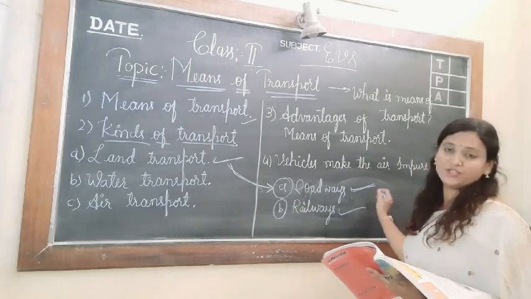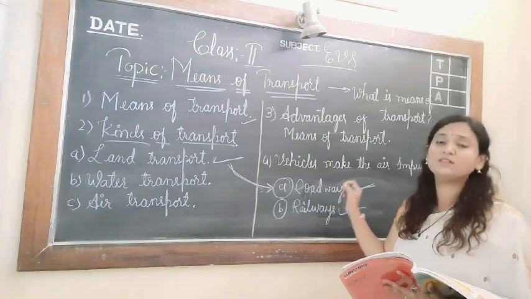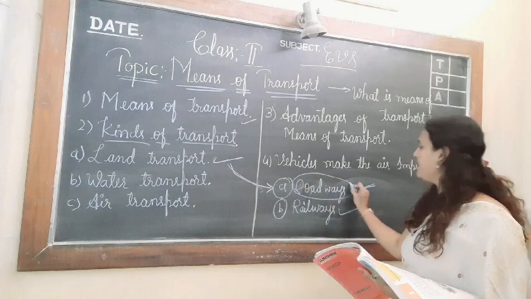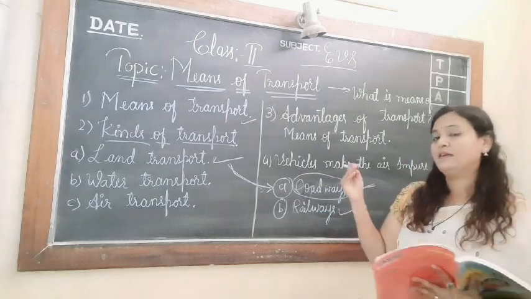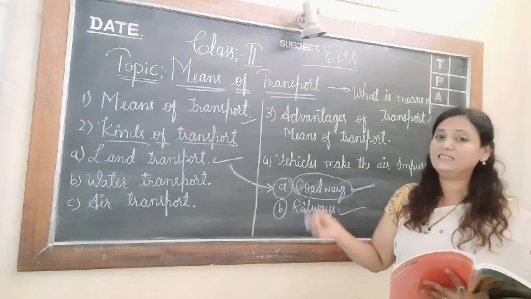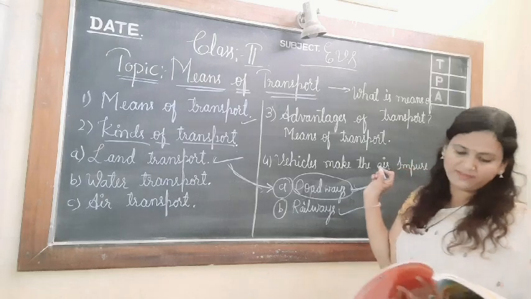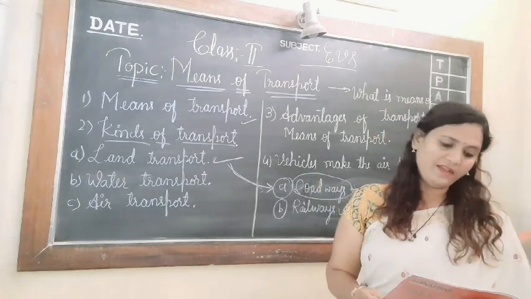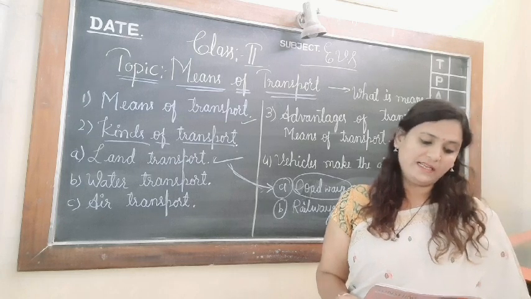There are NH roads, national highways, expressways, flyovers and kacha roads. All these roads come under roadways. The vehicles that connect towns, cities and states are called roadways. Now next, what do we have to see? What is a national highway? National highways are wide open roads that connect two states.